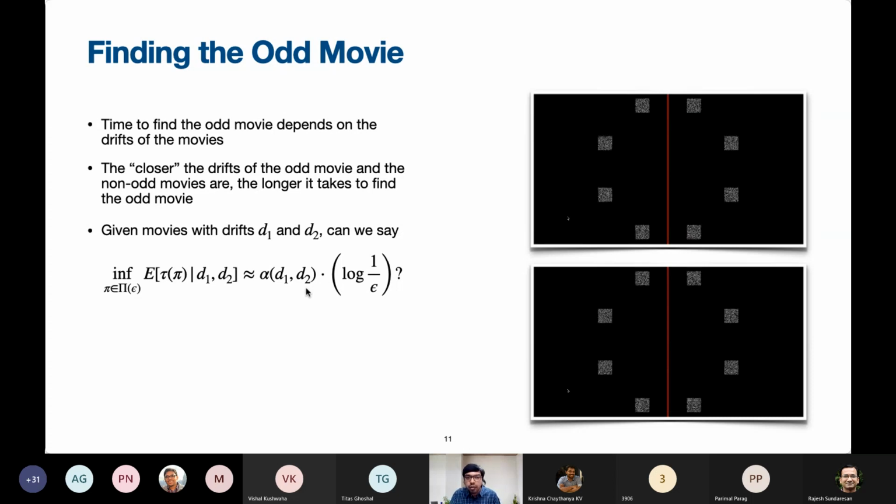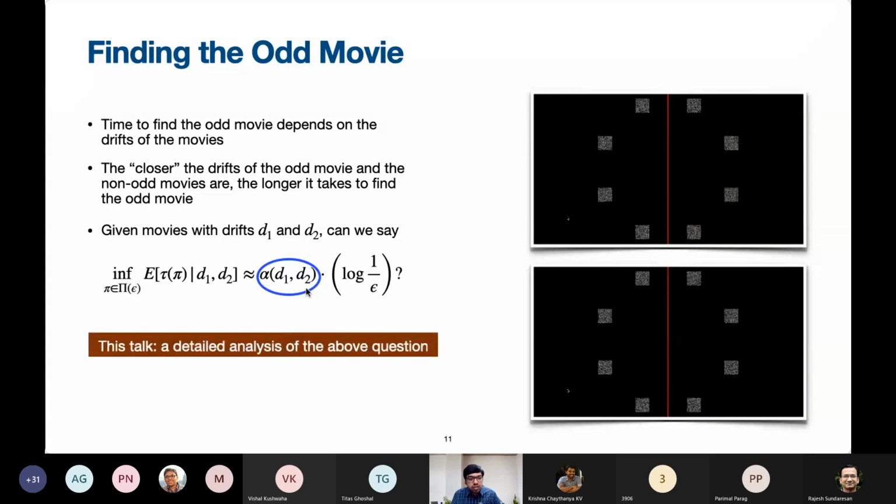This is just a possibility, looking at the literature, looking at some prior work on static images. Is this actually true? That is the question we were after. Can we actually nail down what this constant alpha D1, D2 is? So this is going to be the main focus of my talk.